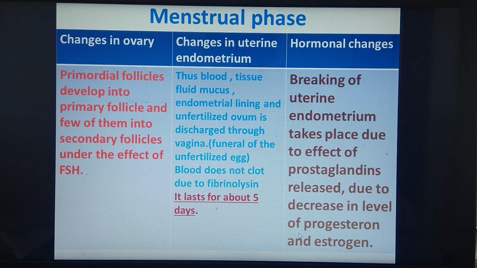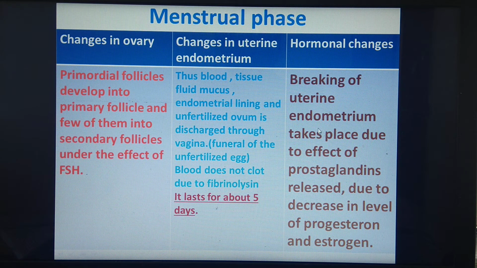Remember that progesterone is secreted by the corpus luteum, and when the ovum is not fertilized, the corpus luteum degenerates to form the corpus albicans. Once the corpus albicans is formed, the progesterone level falls, and if the level of progesterone falls, the endometrium cannot maintain itself and it will break.